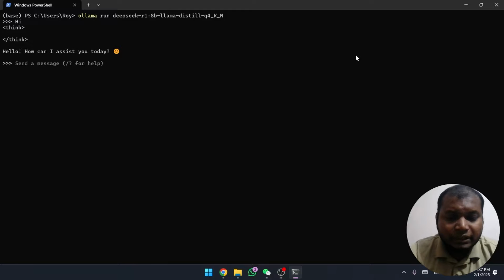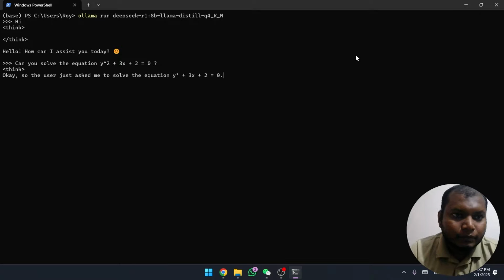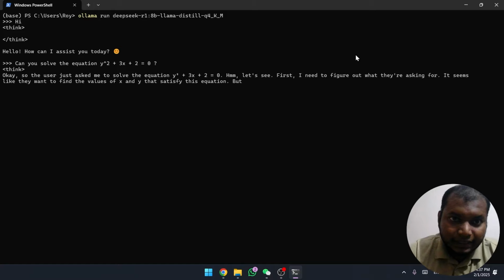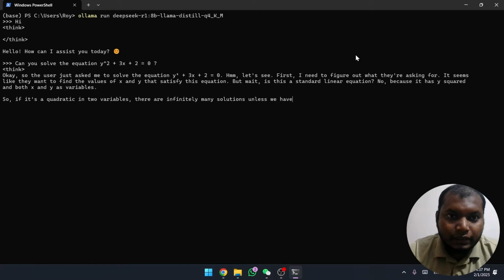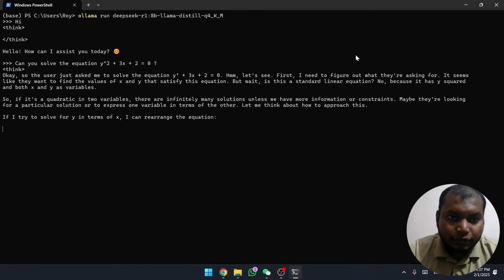If it doesn't think, that means it does not have enough information or requirement to actually think and give a calculated answer. So if I say, can you solve the equation 3x plus 2 equals 0, a normal polynomial equation, then the thinking will begin. You will see inside of the think tag, which is DeepSeek's main feature, this model will do its own reasoning. If you go through it, it will do the reasoning and give us the answer.